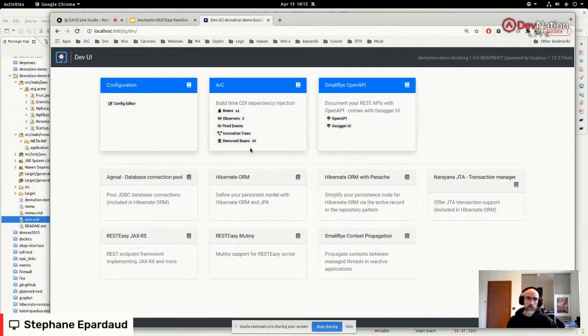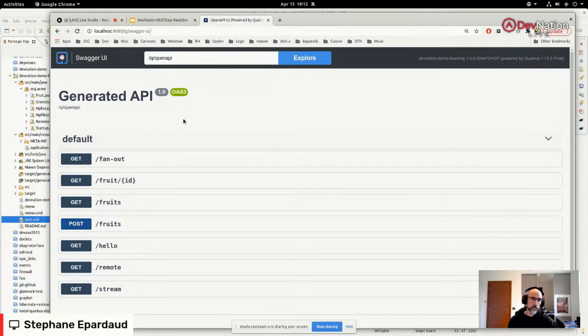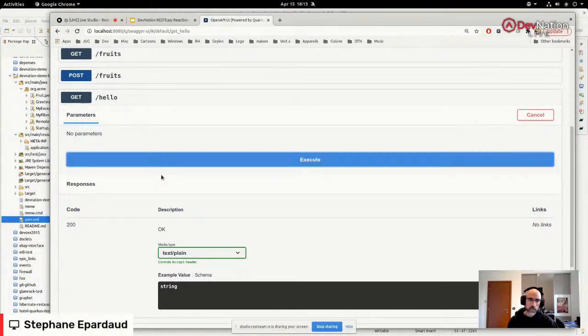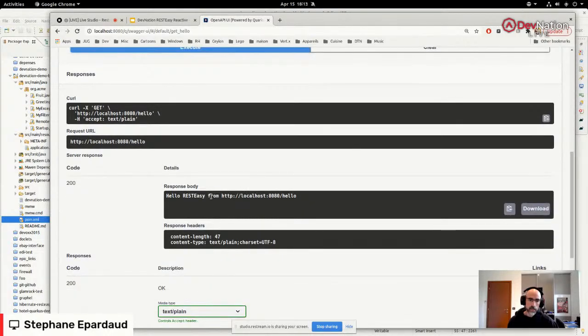What I can show you here is the dev UI, something relatively new in Quarkus, where we have a sort of web console where we show all the extensions that are available, and you can click to get directly to the guides, and you have some interactive pages that the extensions can provide to show you a bunch of stuff. Like here, I have the Open API extension. It gives me a link directly to the Swagger UI page where I can start listing all the endpoints that I have and calling them. So here I have a hello endpoint, for instance. I can try it out, execute it, and I get a hello.